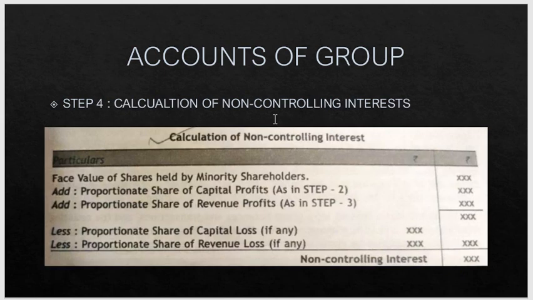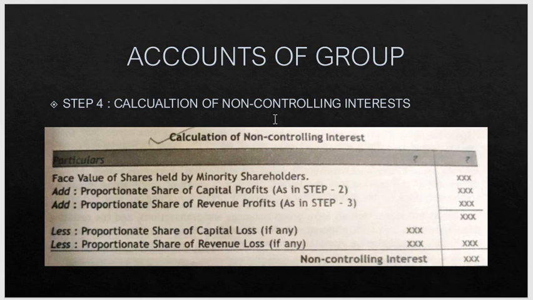Next slide is for step 4, calculation of non-controlling interest. So what is non-controlling interest? The parent company may not purchase all the shares of its subsidiary. When some of the shares of the subsidiary are held by outsiders, their interest in the subsidiary company is known as non-controlling interest. That's what I have explained: all these shares were not acquired by the parent company.